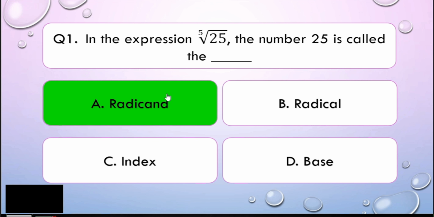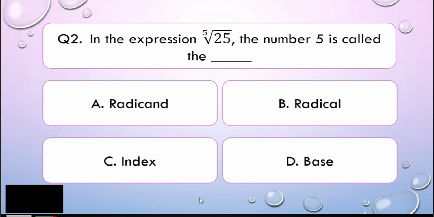Easy, right? Very easy, my dear math learners. So now let us go to question number 2. In the same expression, the fifth root of 25, the number 5 is called the blank. Is it A, radicand, B, radical, C, index, or D, base? I'll give you 5 seconds to think about your answer.